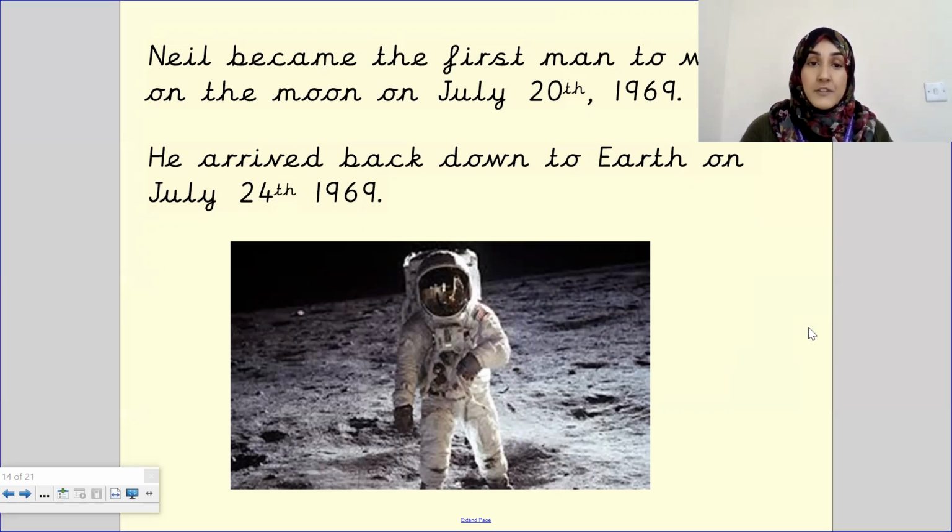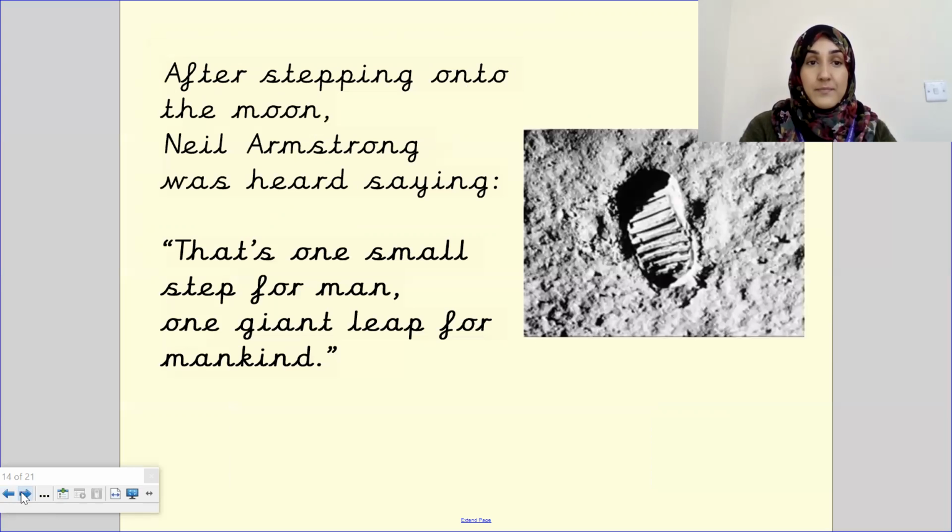And then after they had done some tests and performed some sweeps and collected the moon rock and moon dust, it took them 3 days. From the 21st of July to the 24th, it took them 3 days to come back down to Earth. So it was a very long mission. It lasted about 7 days in total.